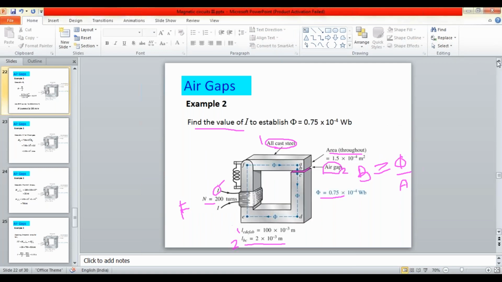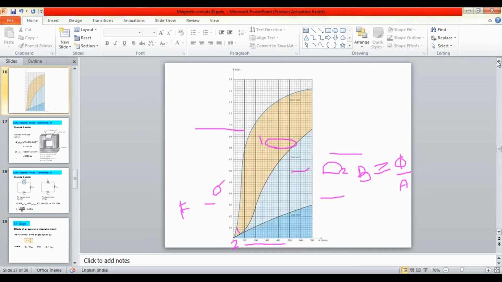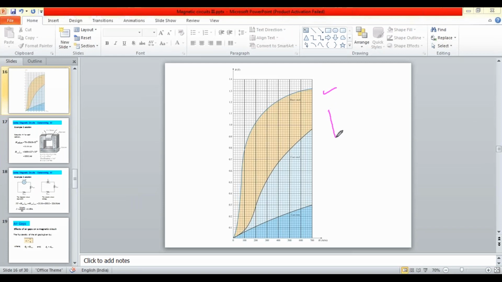It is there in the first problem; I will show you. From this graph sheet, we can calculate the H value for material number 1, and the H value for material number 2 also can be calculated.